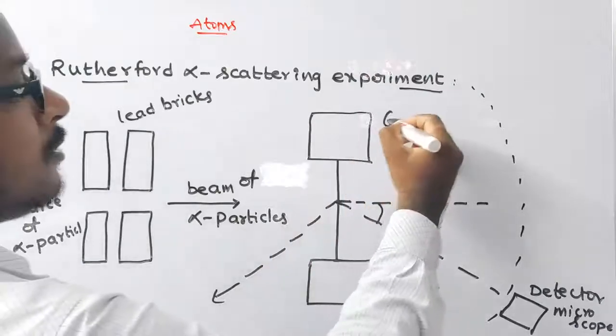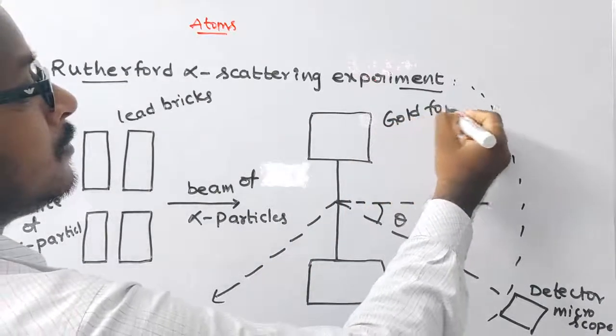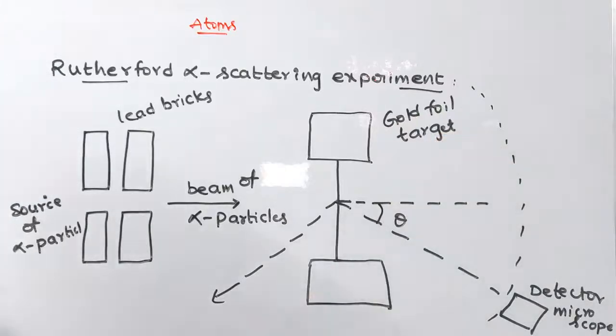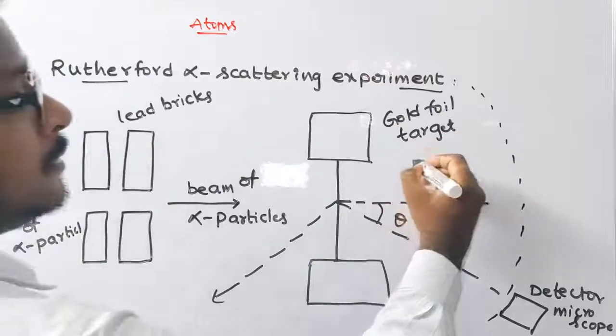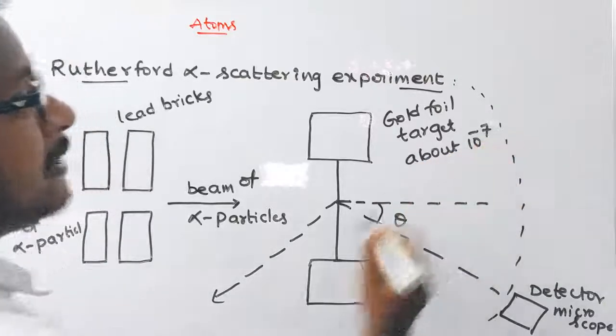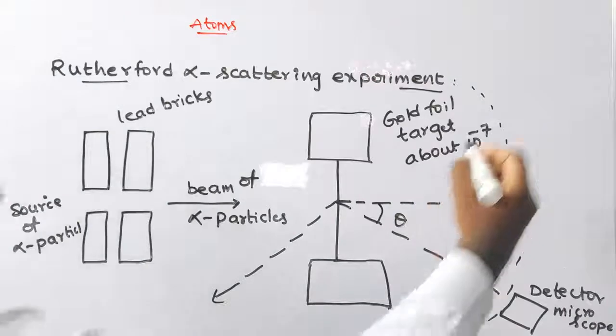The gold foil target is about 10 power minus 7 meter thickness.